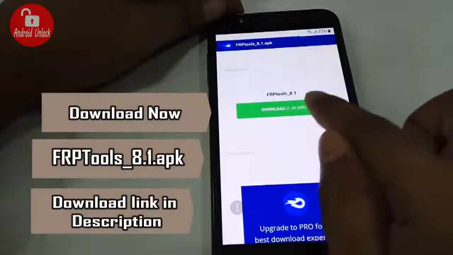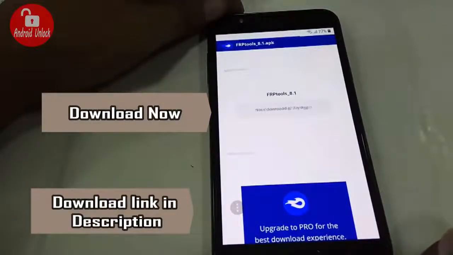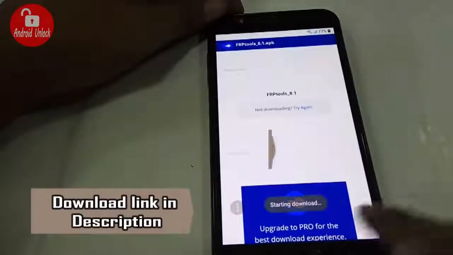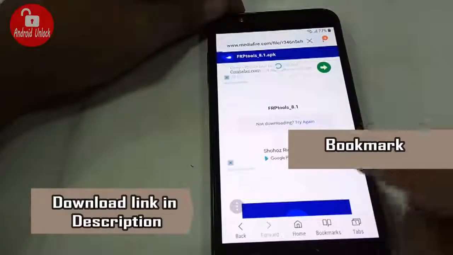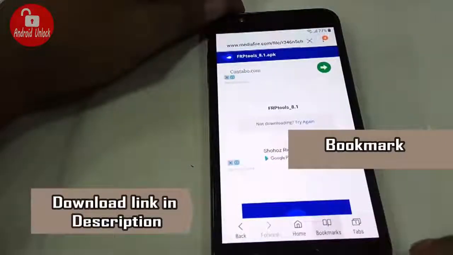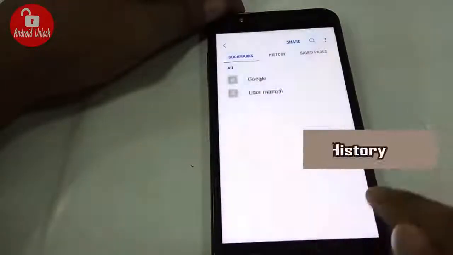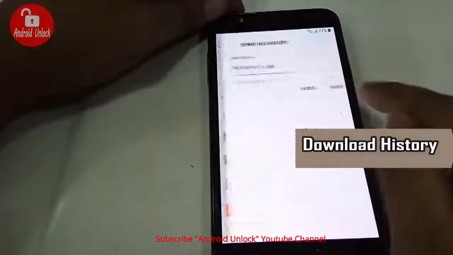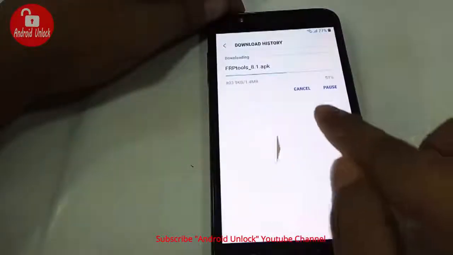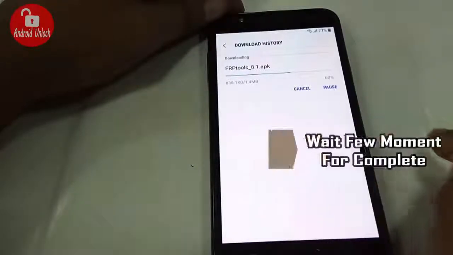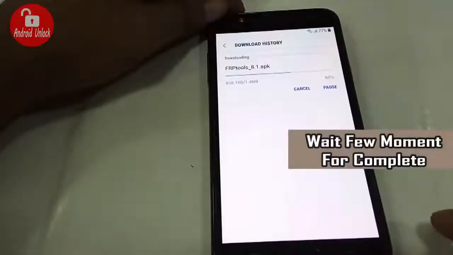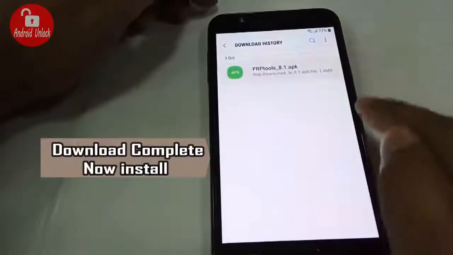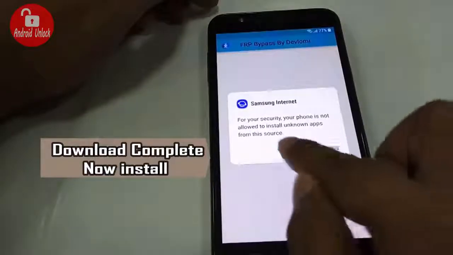So you can download from the description link. Now I am clicking download and finally click download. Download is starting. Now go to bookmarks. Click cancel. Go to history and download history. Now the download is in process. Download complete. Now installing.